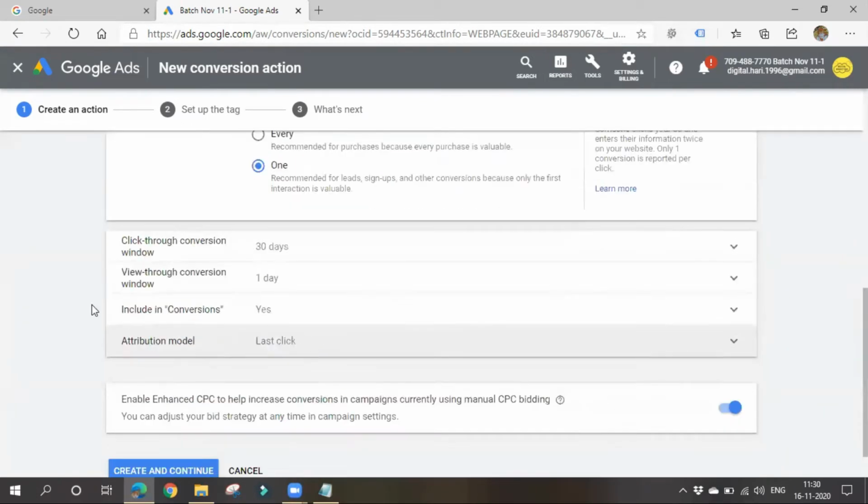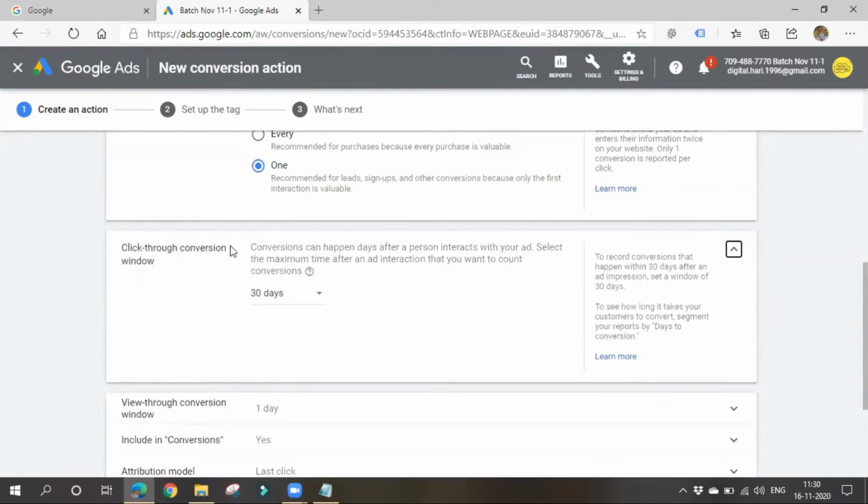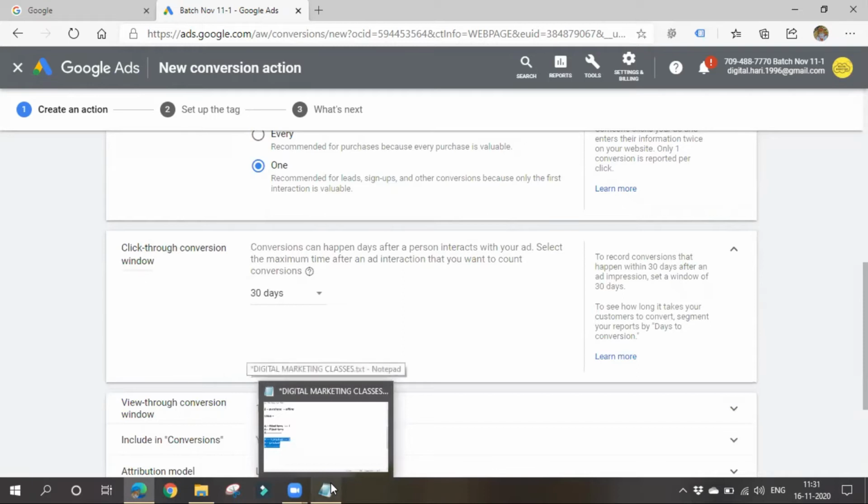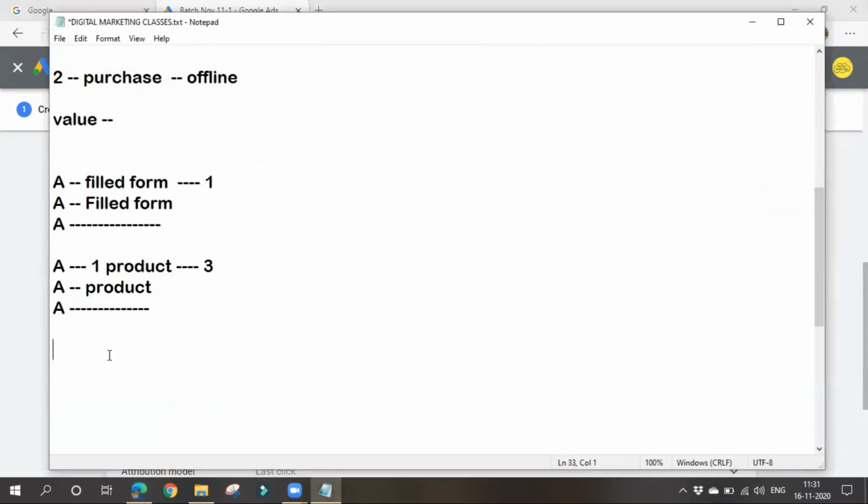Okay, so next thing is the click-through conversion window. Let's see, what is this click-through conversion window? A conversion can happen days after a person interacts with your ad. So let's think that your ad has been displayed to a particular user. He clicked on your ad and went to your website.